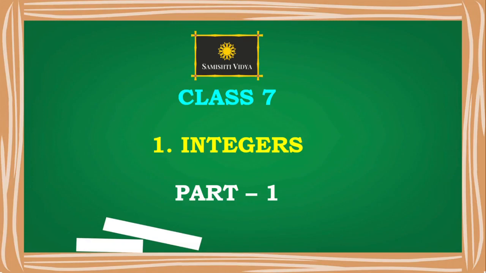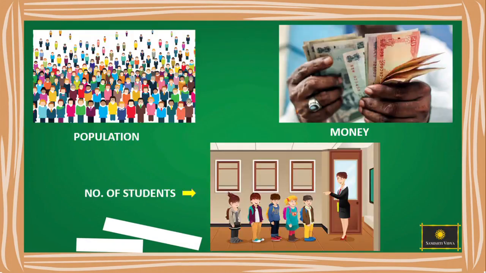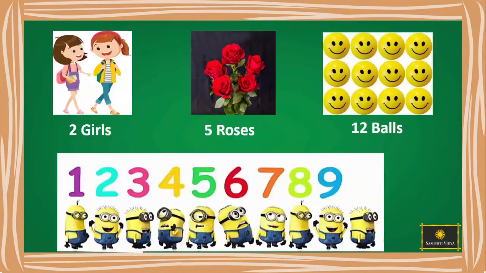We see numbers all around us. We count population of our country in numbers. We count money in numbers. We even find the position of students standing in a queue in numbers. We count objects using numbers like 2 girls, 5 roses, 12 balls. We use numbers 1, 2, 3 and so on to count objects.